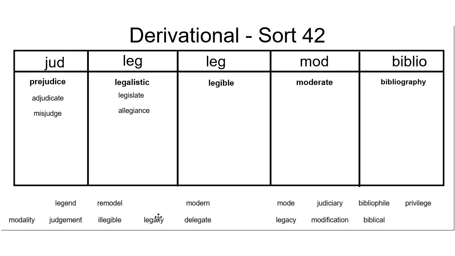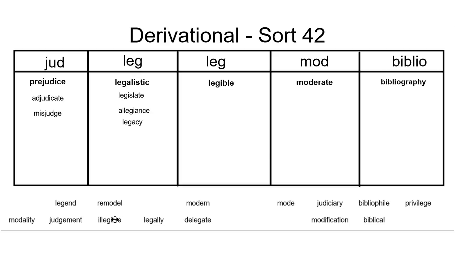Another word dealing with the law is a legacy. A legacy is something that is legally left to a person. The second form of our Latin root, leg, refers to being able to read. For example, our anchor word, legible, literally means able to be read easily.